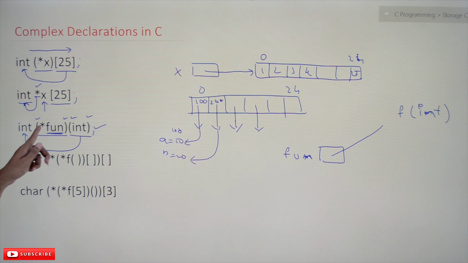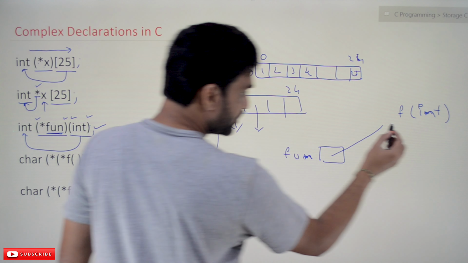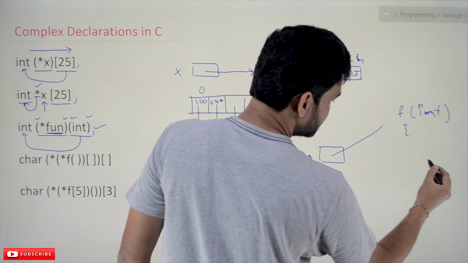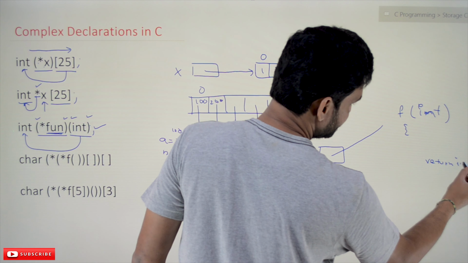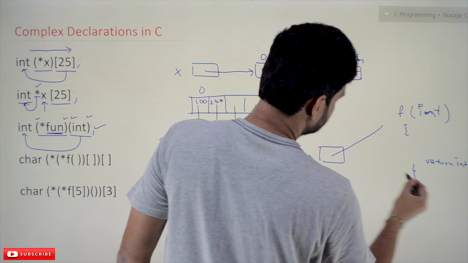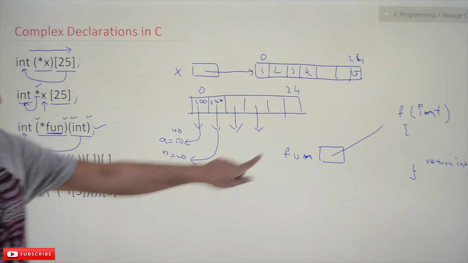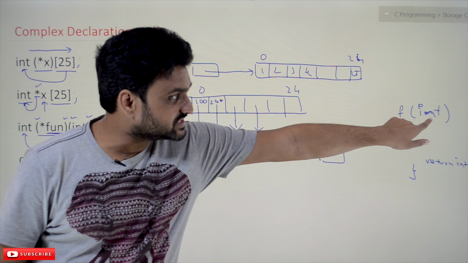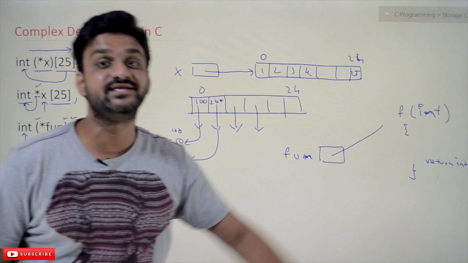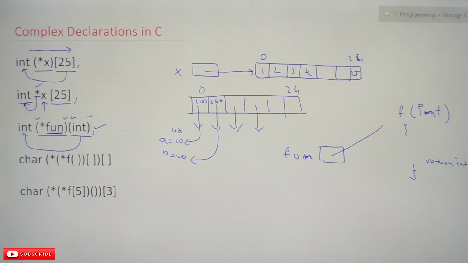Fun is a pointer, so it points to a function which returns int. So this is what this declaration is. Fun is a pointer which points to a function which has an integer as a parameter, and it returns an integer.